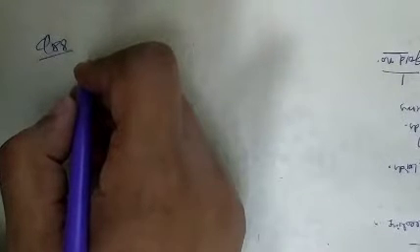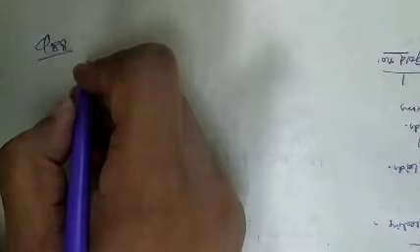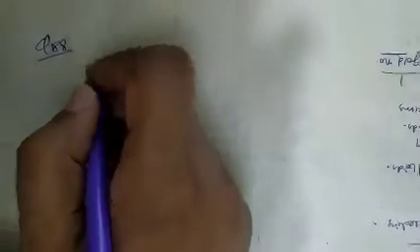See question number 88. Question number 88 again. A negatively charged suspension of clay in water will need for precipitation the minimum amount of... As we know that negatively charged sol is given.